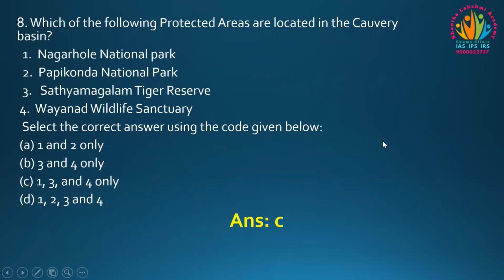The 8th question is, which of the following protected areas are located in the Kaveri Basin? This is the UPSC previous year question of 2020. The options are Nagarhole National Park, Papikonda National Park, Satyamangalam Tiger Reserve, Wayanad Wildlife Sanctuary. Select the correct answer using the code below.